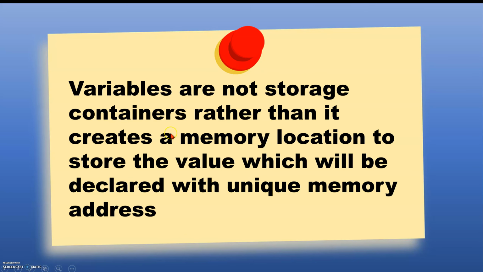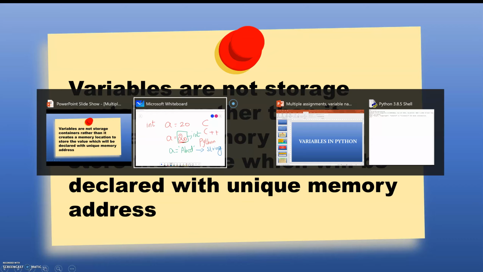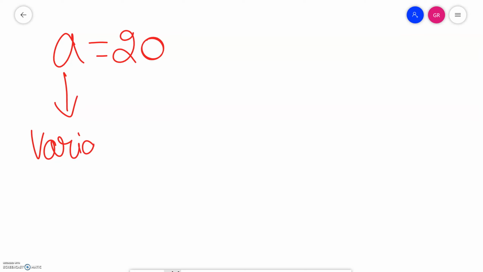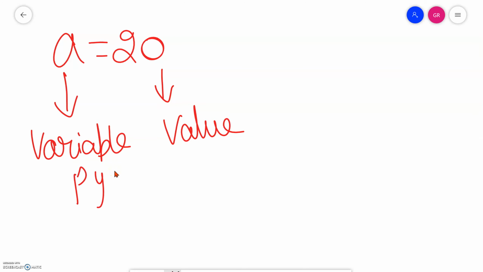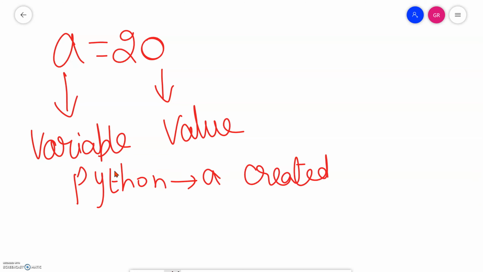Variables are not storage containers; rather, a variable creates a memory location to store the value, which is declared with a unique memory address. Now let's go to our whiteboard and explain that. Suppose I am writing a is equal to 20. Here a is my variable and 20 is my value. Now the value 20 is assigned to the variable a. When I give this in my Python window, a will be created with a memory location.